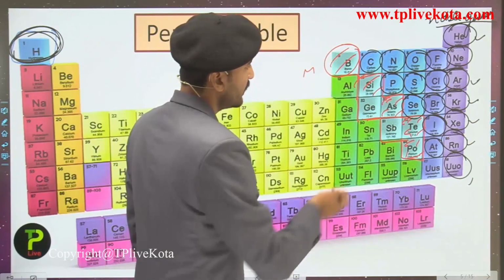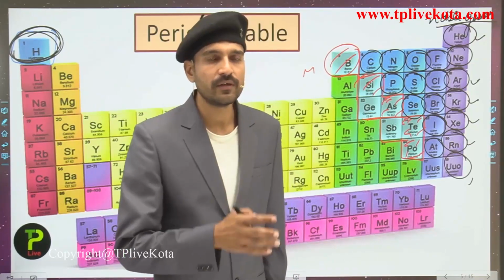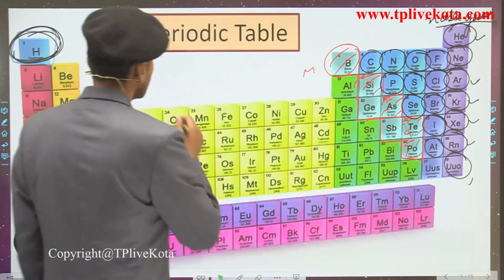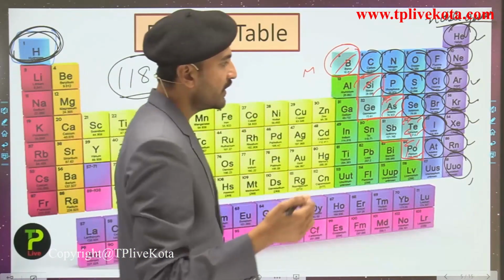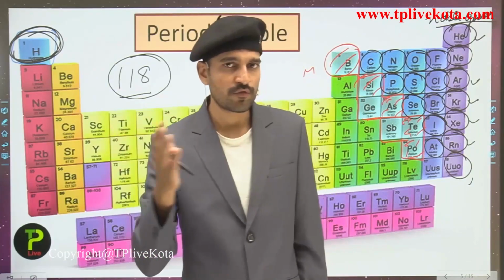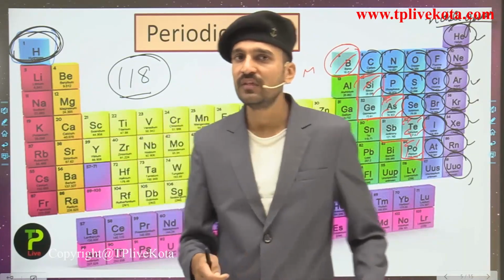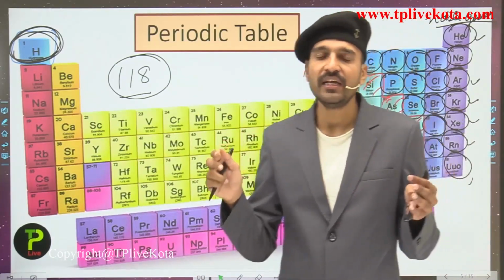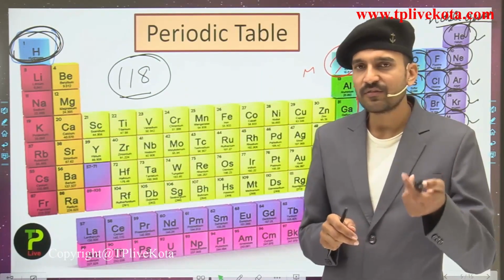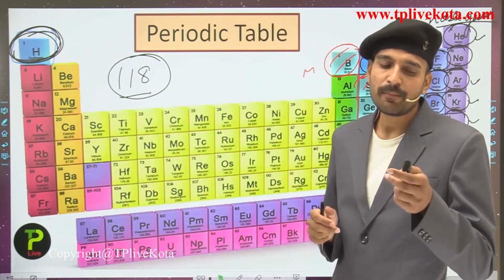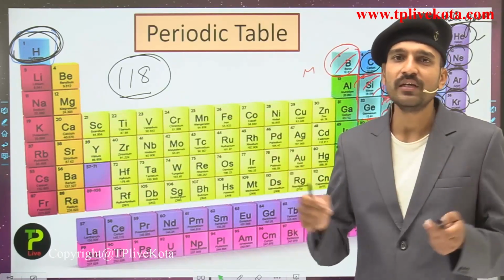Talking about the metalloids, there are 1, 2, 3, 4, 5, 6 and 7 metalloids present in the periodic table, and the rest of the 118, that is 118 minus the number of non-metals and the number of metalloids, are the metals. So you can see in the periodic table the vast variety of metals that we see in our daily life. Only some of the metals we see in class 10, while there are many other metals and their applications that we do not know, but we are still using them in our daily life.